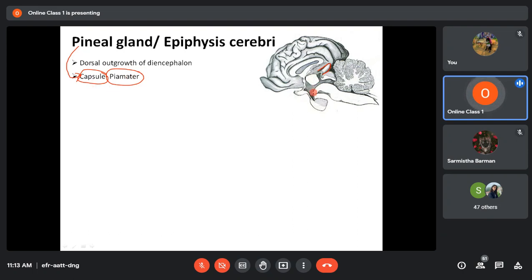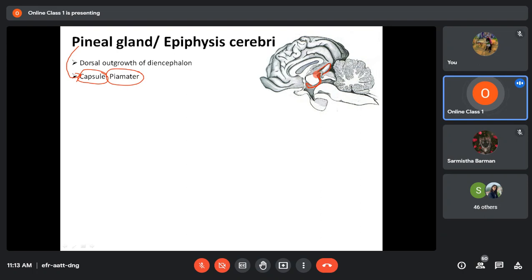In addition to that, you should know one more thing here. The pineal gland is always connected to the third ventricle. This area is the third ventricle. It is always connected to the third ventricle by a hollow tubular stalk-like structure.